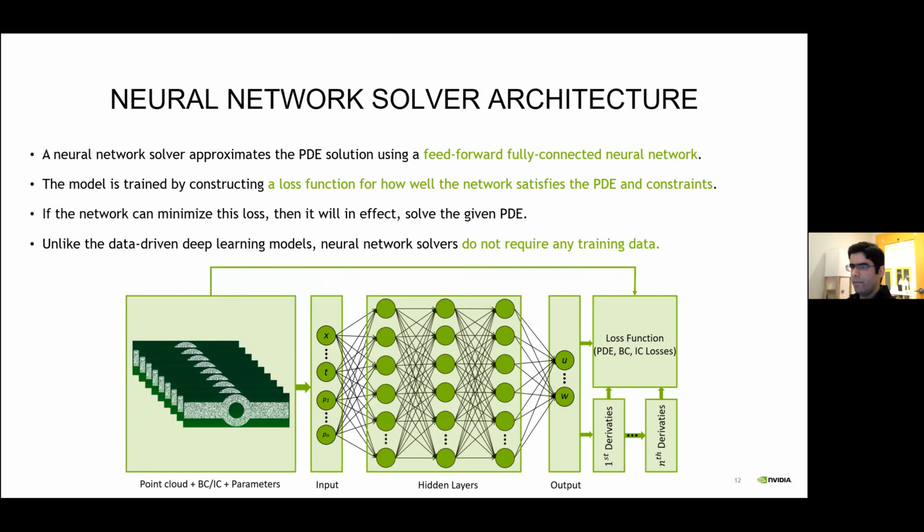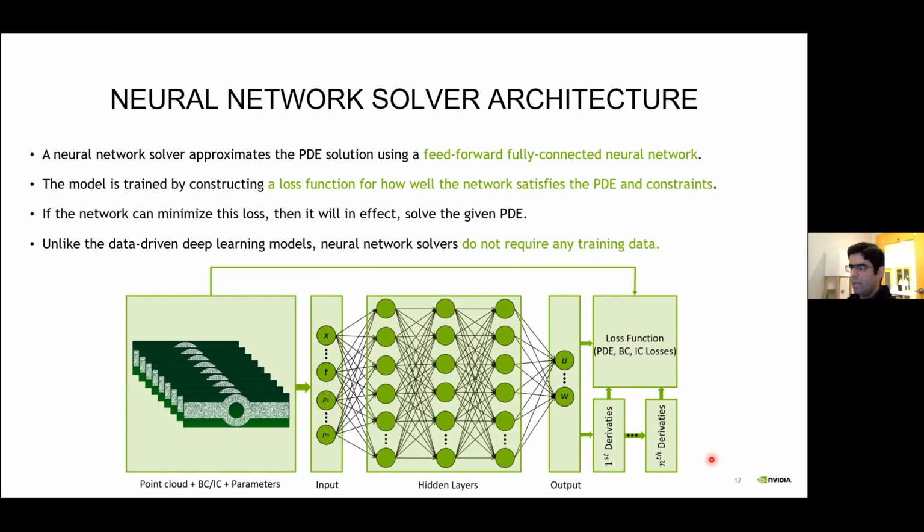So in the next part, I will briefly talk about the neural network solver architecture and methodology. So briefly, a neural network solver approximates the solution to a given PDE and a set of boundary and initial conditions using a feed-forward, fully connected neural network. The model is trained by constructing a loss function for how well the neural network is satisfying the PDE and the constraints. And if the network is able to minimize this loss, then in effect, it will solve the given PDE.